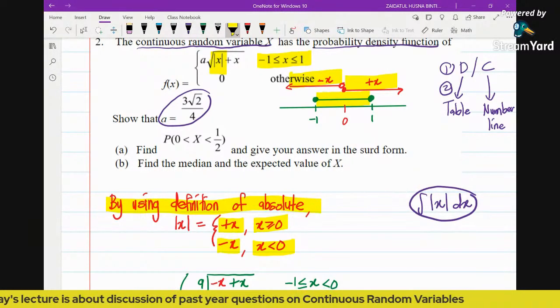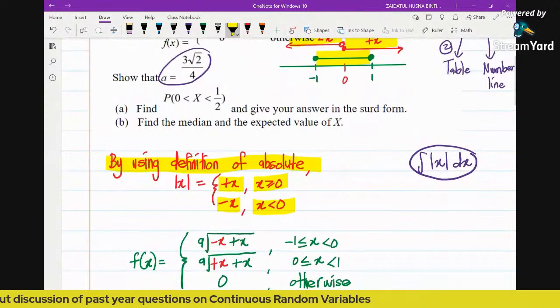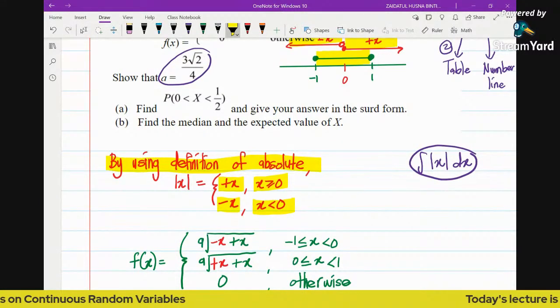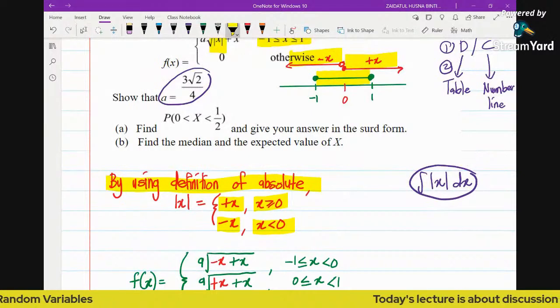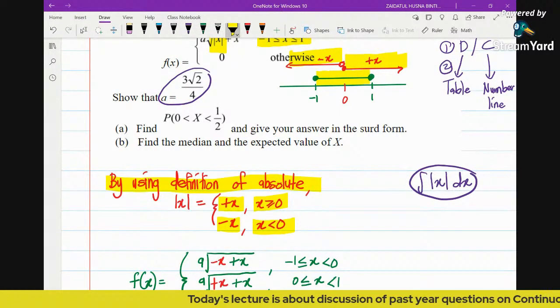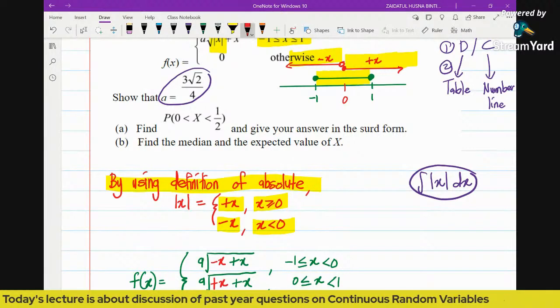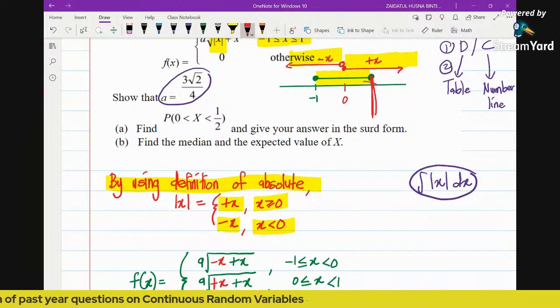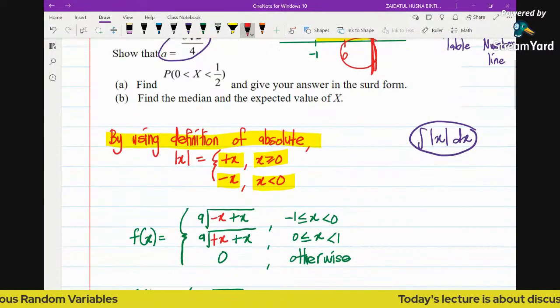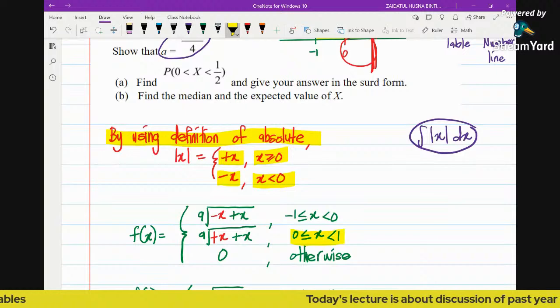So we are going to split into two different regions here. When x is greater than 0, even though it's x greater than 0, it doesn't mean it's going to be until infinity, because the function is only defined up to this point. So when x is greater than 0, we will stop at x equal 1. This is the region.